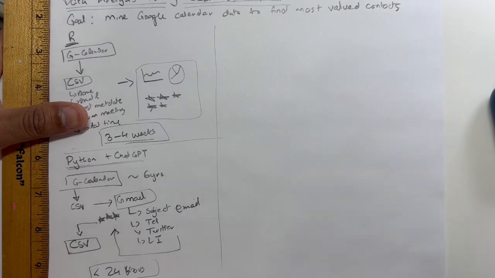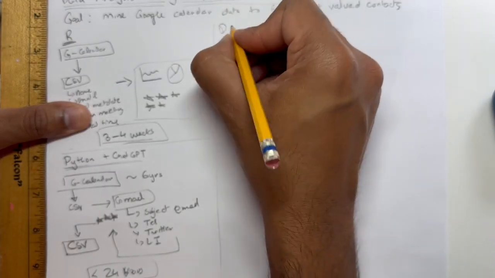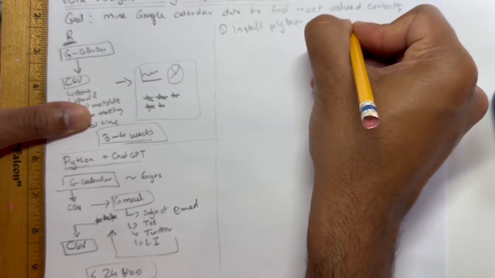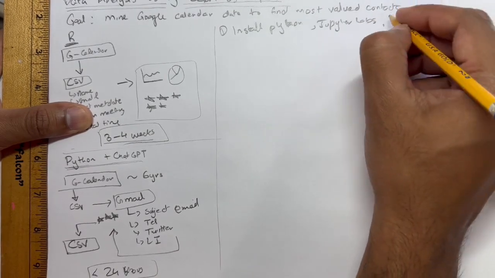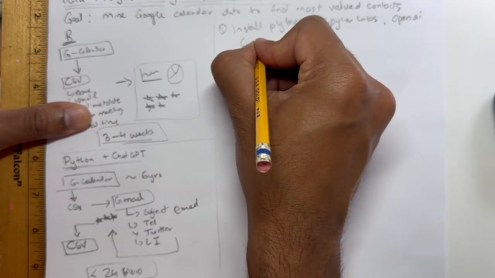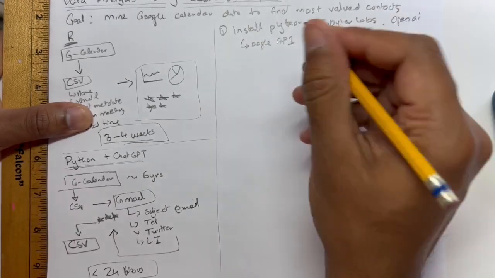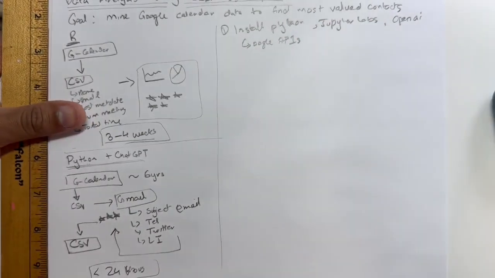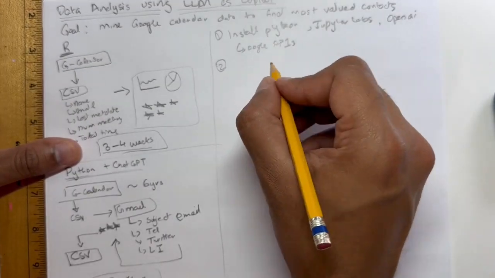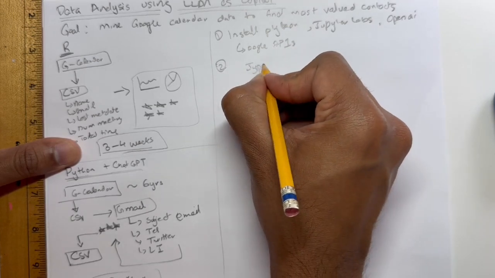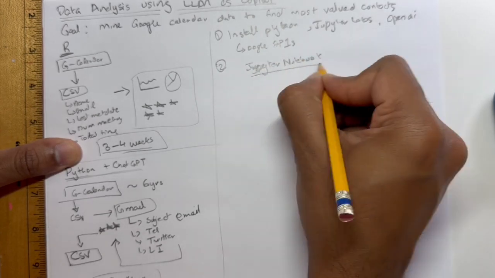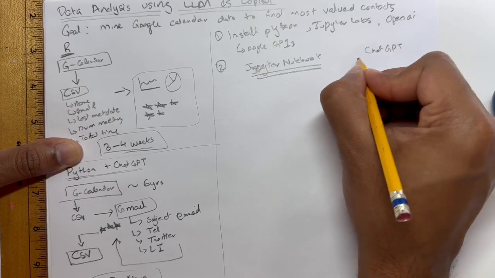The way I did this is, number one, obviously set up: install Python and Jupyter Lab, and set up your environment variables for both OpenAI and your Google APIs so that you can actually read your calendar data. Your Google admin has to give you permission to read that programmatically. Once you've done that, you go to any computer window and set up two windows side by side, Jupyter Notebook on one side, and your ChatGPT on the other.